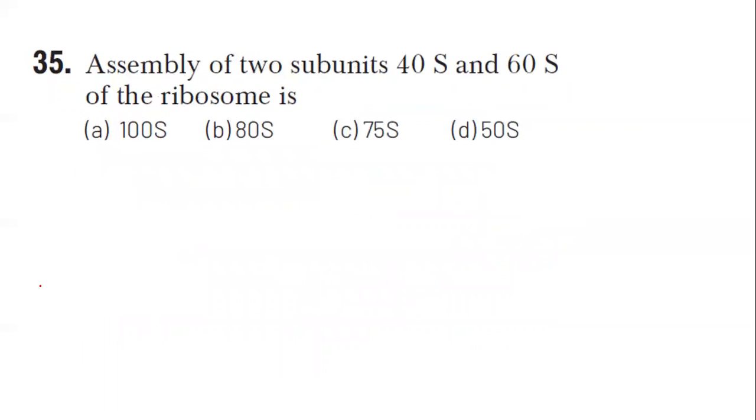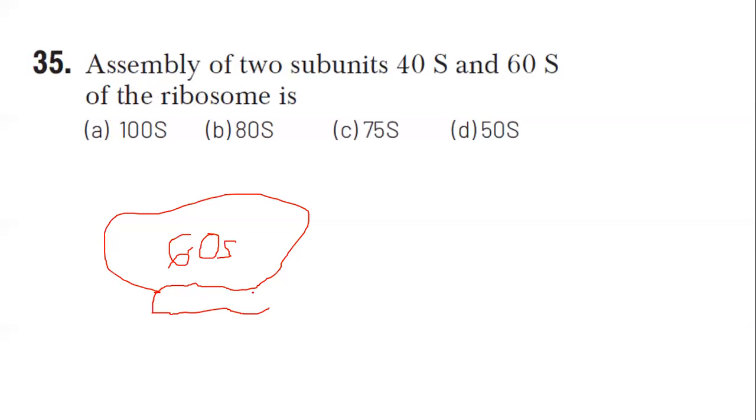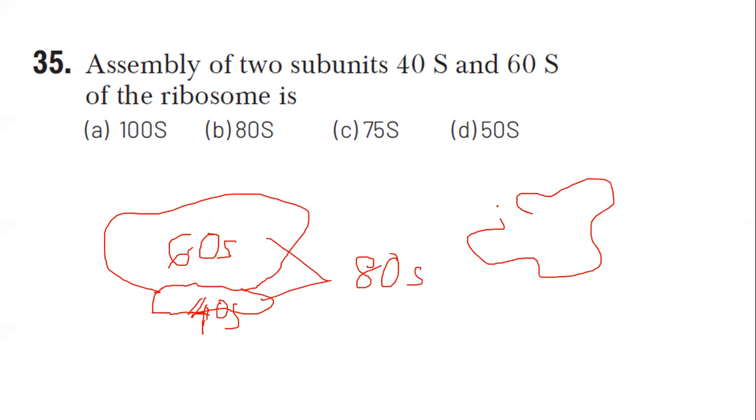Last and final question. Assembly. We told that a larger subunit 60S and a smaller subunit, which is 40S, will together form the eukaryotic 80S ribosome. Whereas in prokaryotes, 70S is the answer. That is, a larger subunit will be 50S, smaller will be 30S. So the correct answer over here will be 80S.